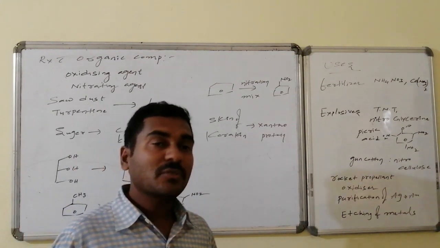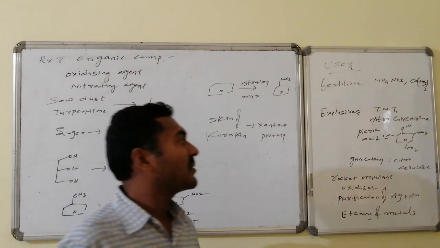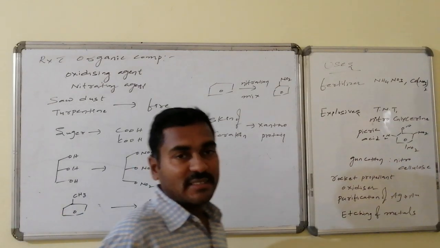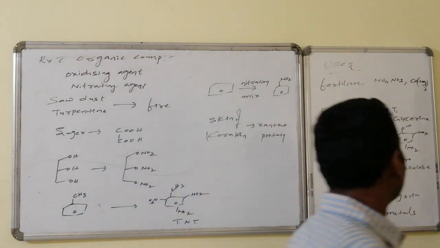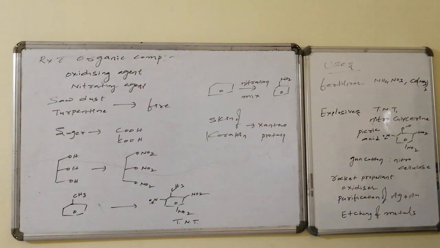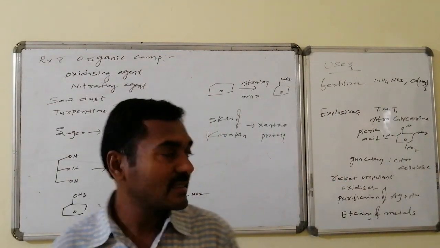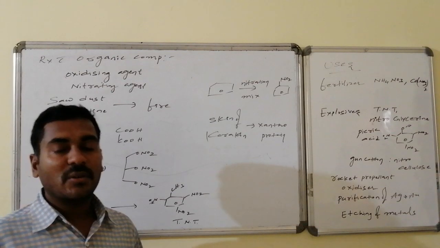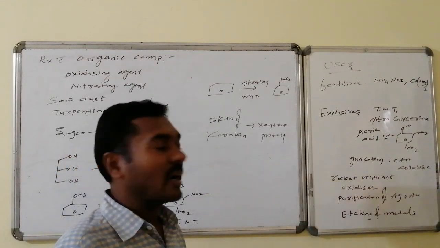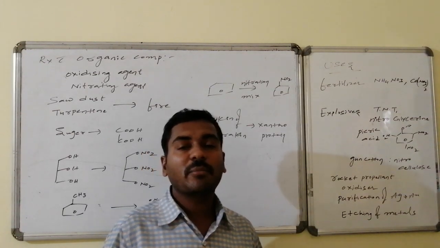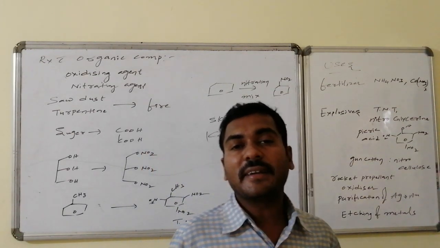And in explosives preparation like TNT, nitroglycerin, trinitrotoluene, picric acid, trinitrophenol, and gun cotton, that is nitrocellulose. It is also used as a rocket propellant fuel, and also as an oxidizer. Similarly, in the purification of noble metals like gold and platinum, and also in etching of metals, these are all the benefits and uses of nitric acid.